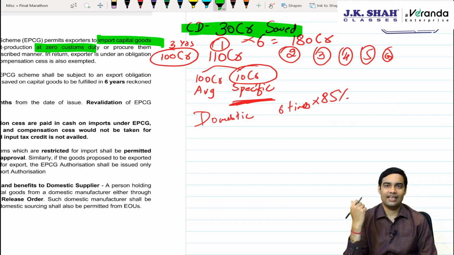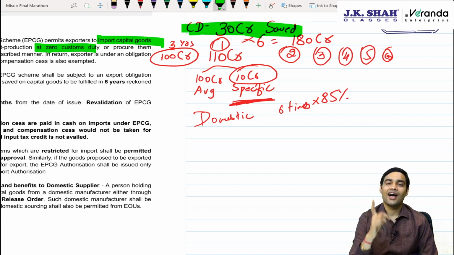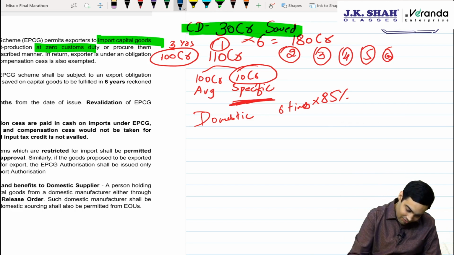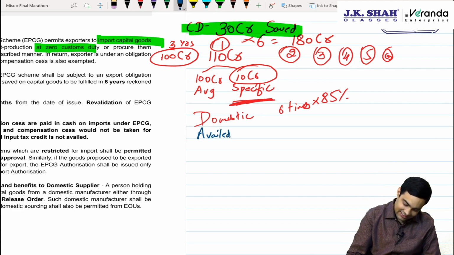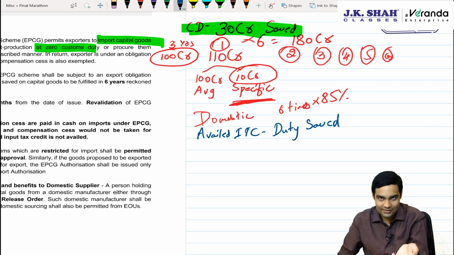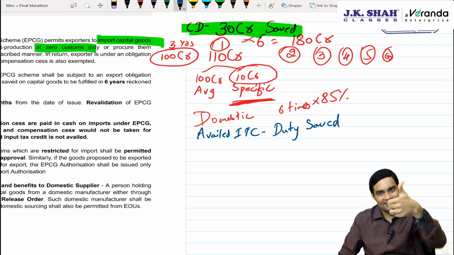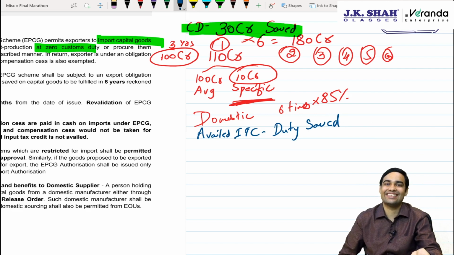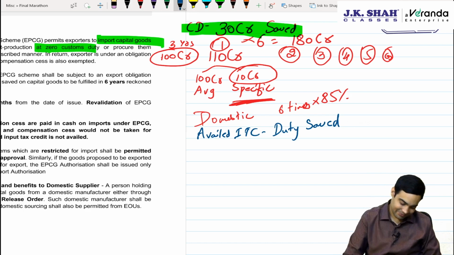Say suppose I have paid IGST. If I have paid IGST, it should not be considered as duty saved. Now, if you have paid IGST and not taken ITC, then it is not considered as duty saved. If you have availed ITC, then you have taken the benefit, so it is considered as duty saved. So be careful about this point. IGST paid and ITC taken is duty saved because you have availed the ITC. If you don't take the ITC and pay it, then that will not come in the calculations.